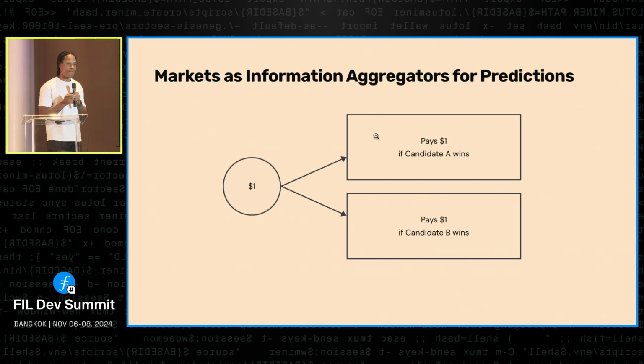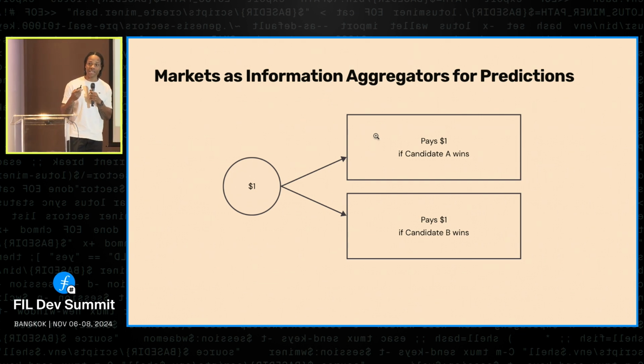If you believe that candidate A will win, you're willing to bid up to 99 cents to buy that contract because you can make a profit, right? If you believe candidate B, then the opposite is true. And also if you believe the opposite, say candidate A is worth $1, you'd be willing to sell that contract down to like 0 if you don't believe it's going to happen.